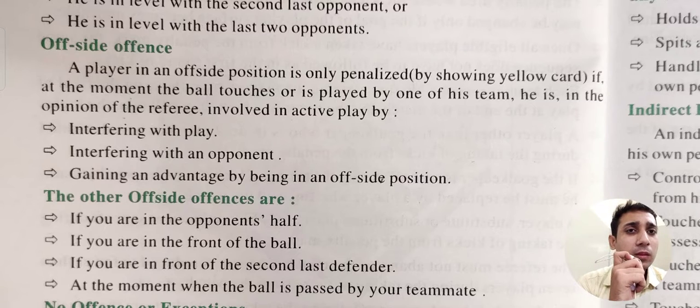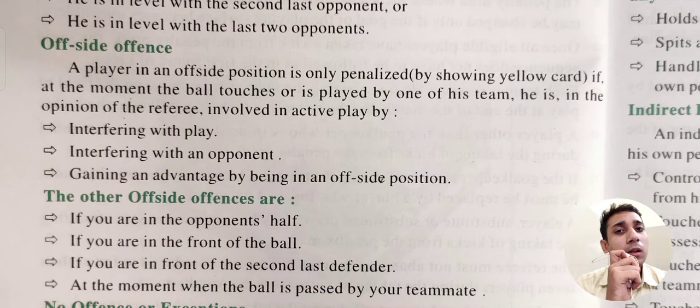In the offside position, a player can be penalized if the ball touches his own team and he is in that position; it mostly depends on the referee's decision. Offside means interfering with play, interfering with an opponent, or gaining an advantage by being in an offside position. A player can't be in the offside position from the beginning. He can go for making a goal, but can't wait in the offside area and just obstruct the other players.